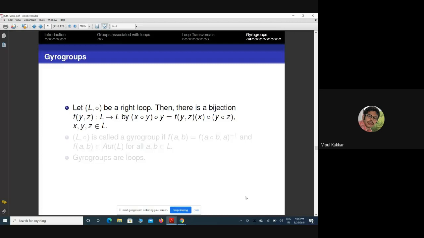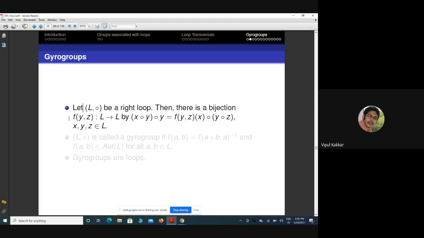Okay, so let me define precisely what a gyro group is. Let us take (L, ∘) to be a right loop. What is a right loop? It is an algebraic structure in which only the right-hand side equations are uniquely solvable. If we consider the associativity condition, there is a twist in associativity, because there is no guarantee that the associative law holds.